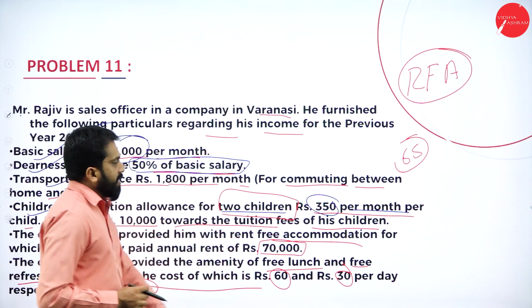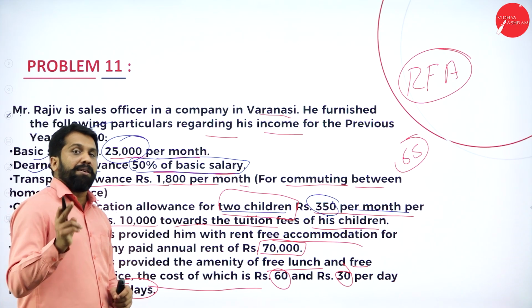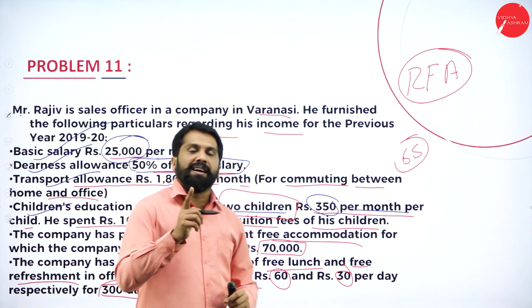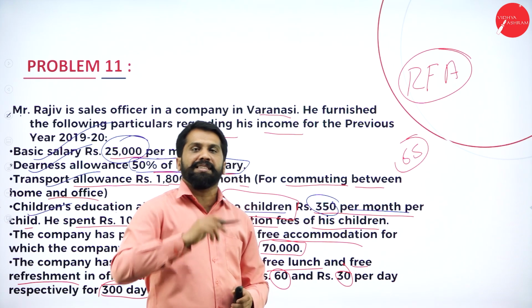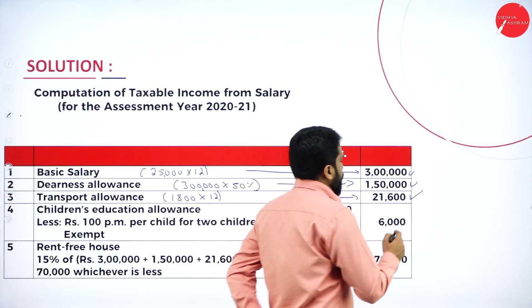How much has he collected? 350 per month per child he has collected. But what is the exemption? 100 per month per child is your exemption. Now, very simple calculation.